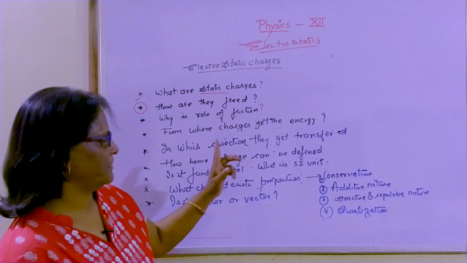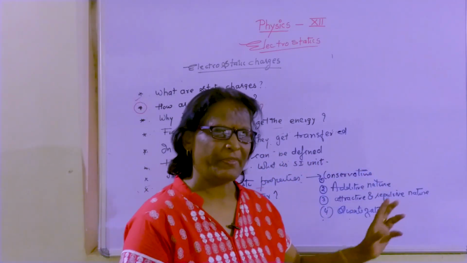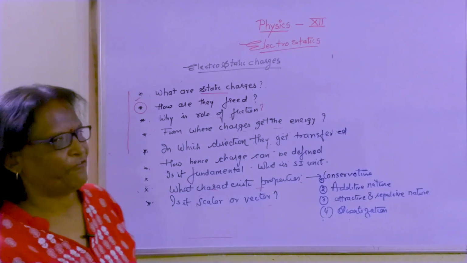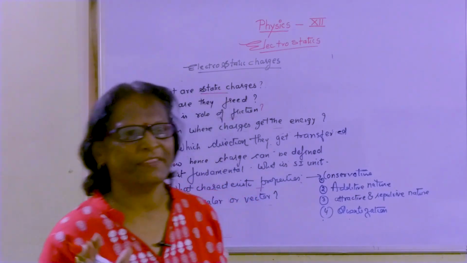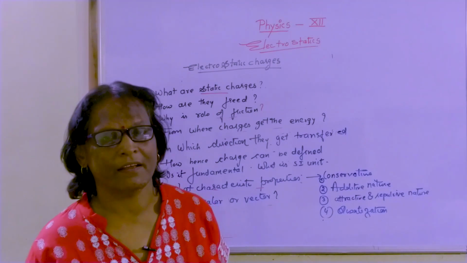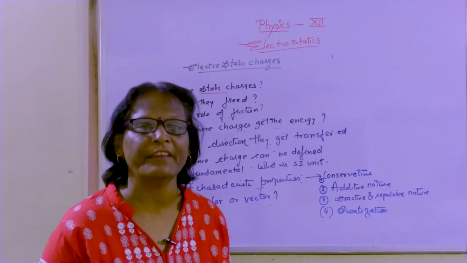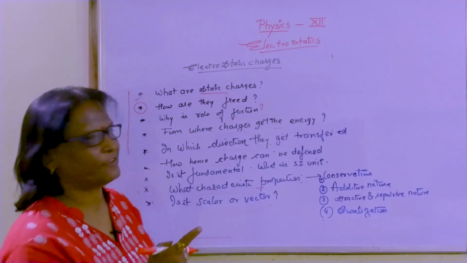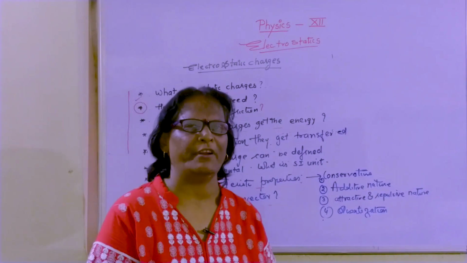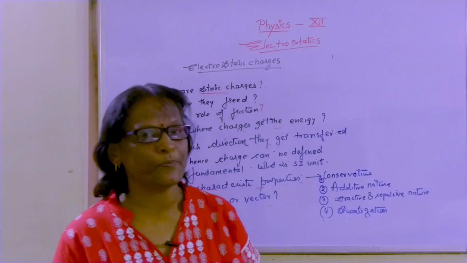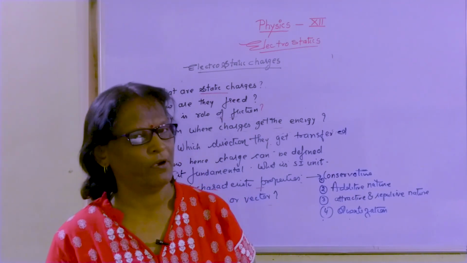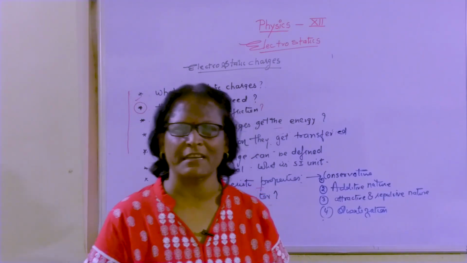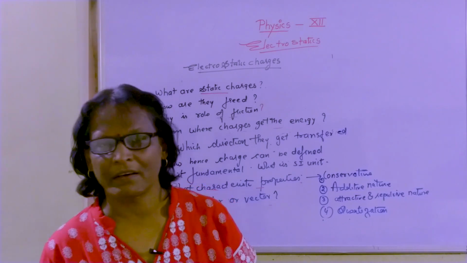Then, how can a charge be defined? Up till these questions, we have just clarified that charges are there. But how can we define a charge? The charge can be defined as a part of a material body which can respond to push and pull type of forces, making a characteristic quality of attraction and repulsion.